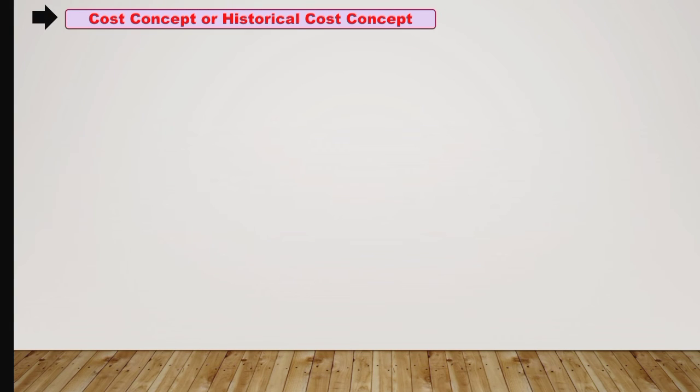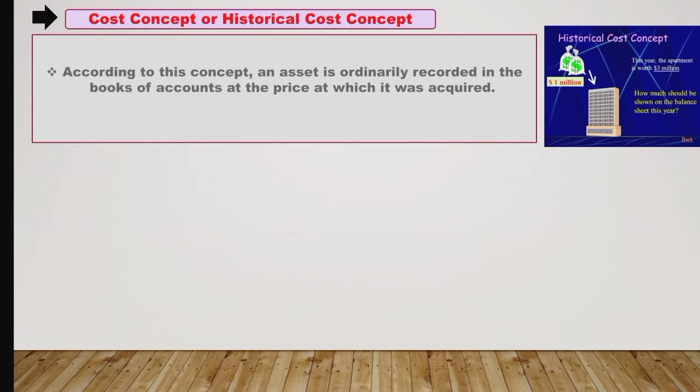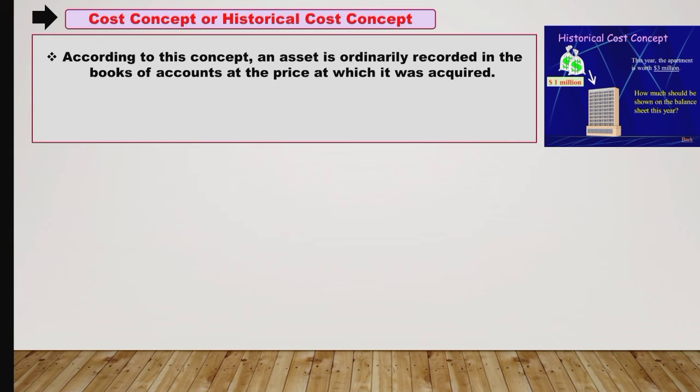Now the next principle is the cost concept or historical cost concept. According to this concept, an asset is ordinarily recorded in the books of accounts at the price at which it was acquired. So this cost becomes the basis of all the subsequent accounting for the asset. Only the acquisition cost will be recorded in the books of account.